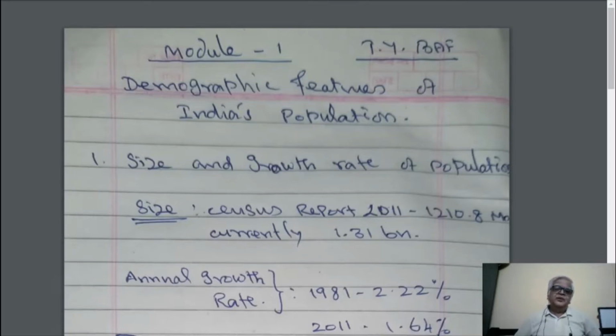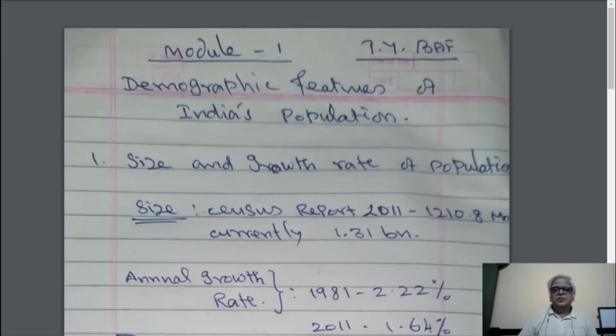Okay, now I'm coming to the points to be written on this question. I'm discussing each point and giving some details about those points. Then I'm going to give an inference. Inference is nothing but the conclusion that we derive from the discussion about that particular point. And our study is going to be in this way. First point is the size and growth rate of population.